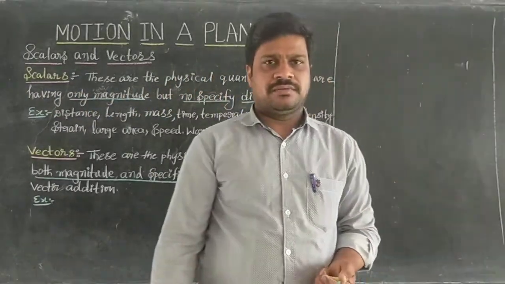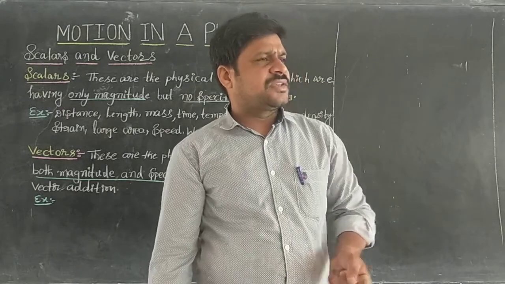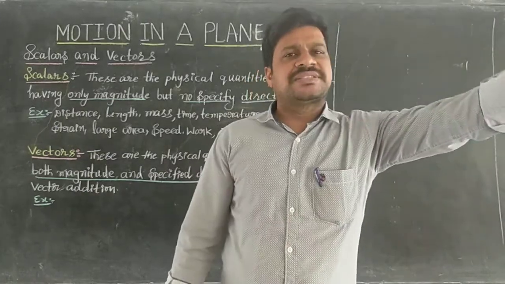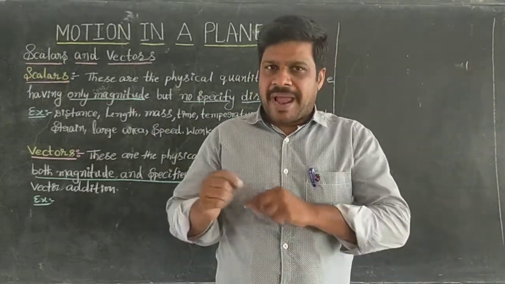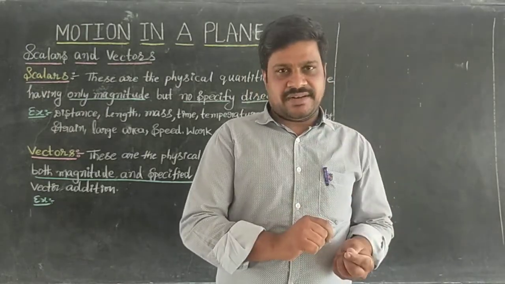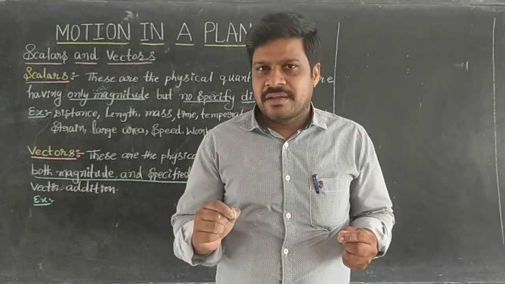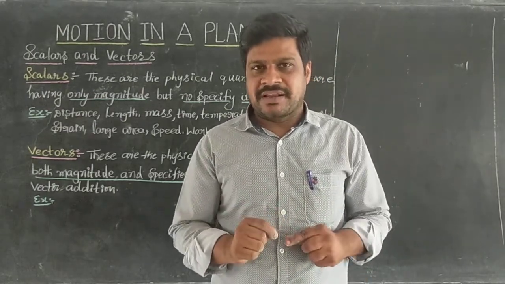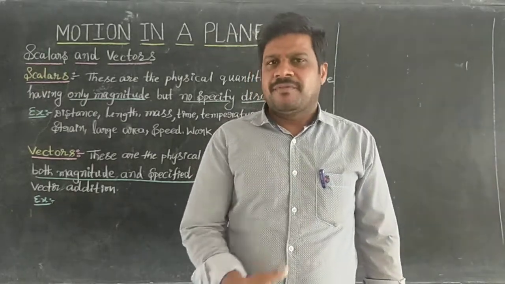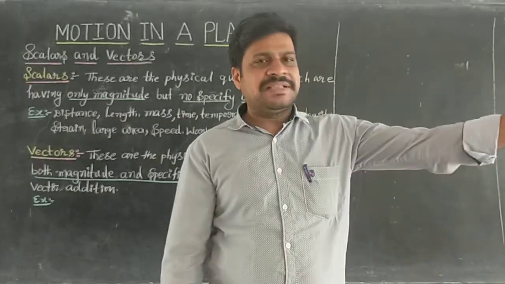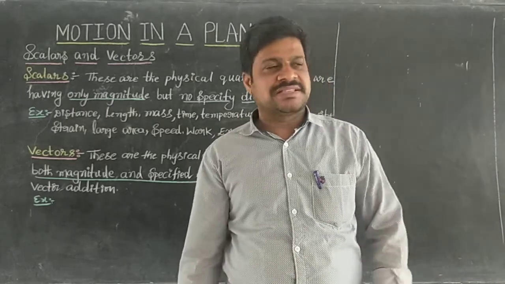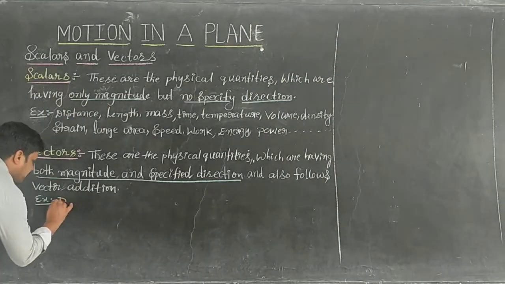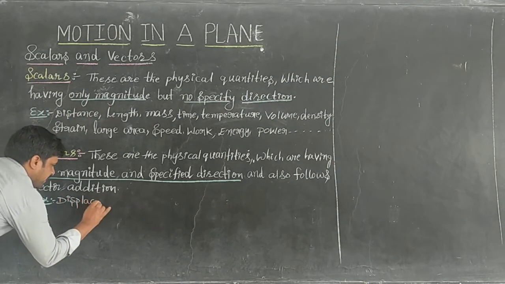Next, Ramu walks a 10-meter distance towards east. 10 meters is the magnitude, towards east is the direction. So magnitude is there and direction is there. That's why, in this case, magnitude and direction both are there, so it is said to be a vector. For example, displacement is a vector quantity. Displaced in which direction? A particular direction.